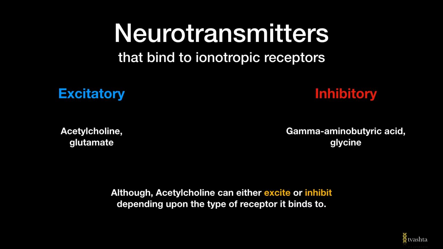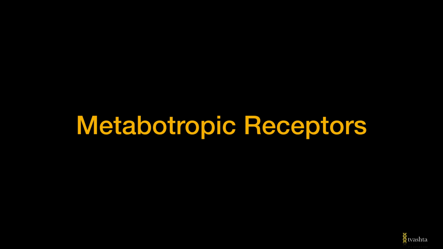However, not all chemical signaling in the nervous system operates through these ionotropic ligand gated ion channels. There is another category of receptors that regulate these ion channels, and they are called metabotropic receptors.